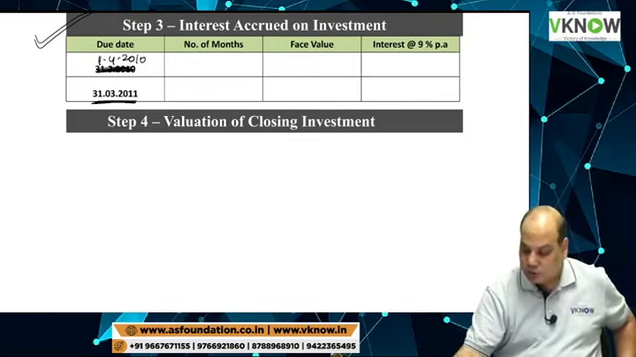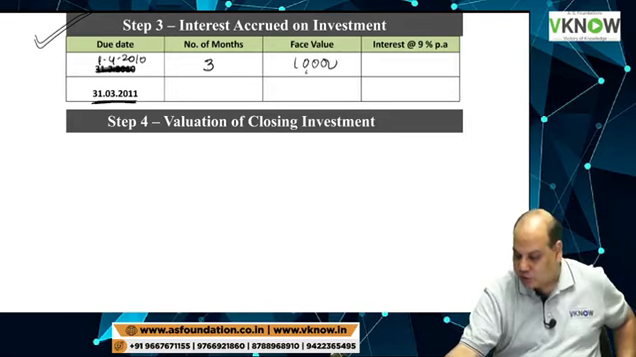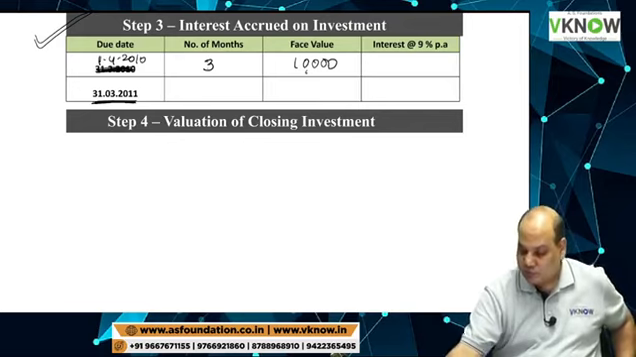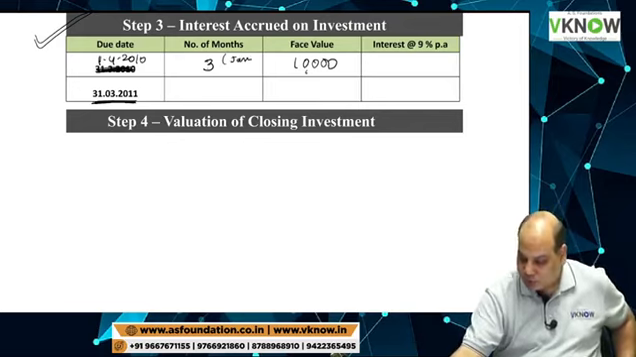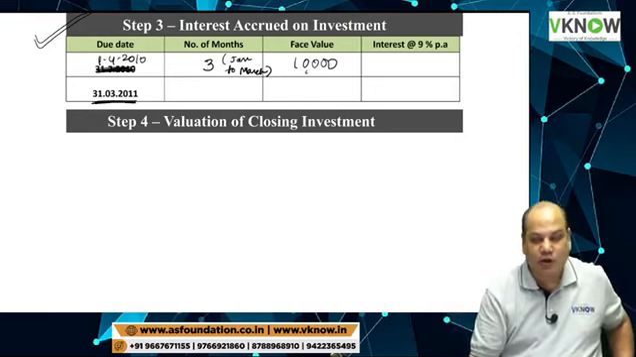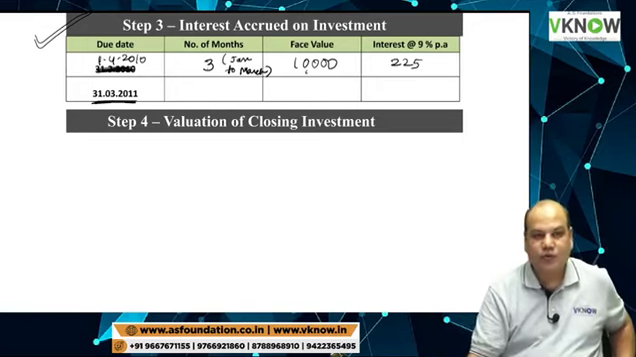So write down on 1/4/2010, interest will accrue for 3 months. Which 3 months? January, February, March. Up to December interest was received. So January, February, March 3 months. Calculate 10,000 into 9% into 3 by 12. That is 225.